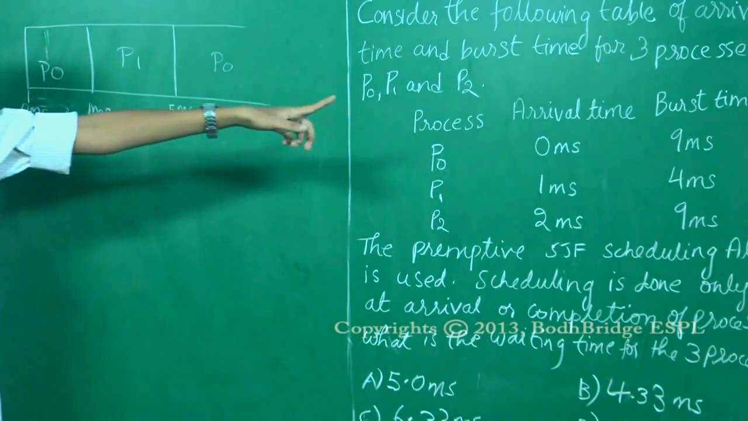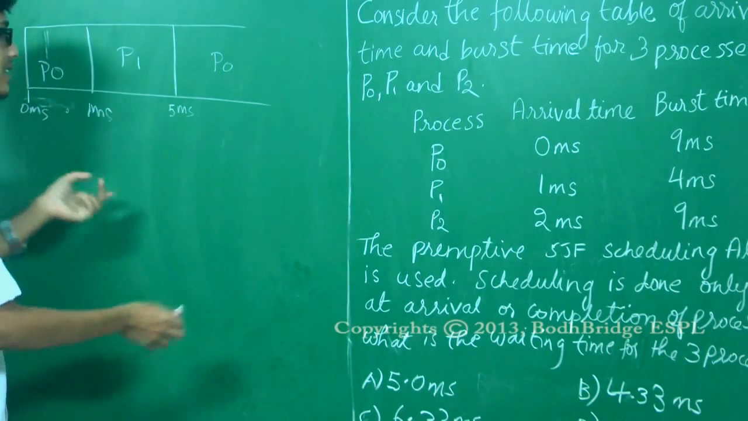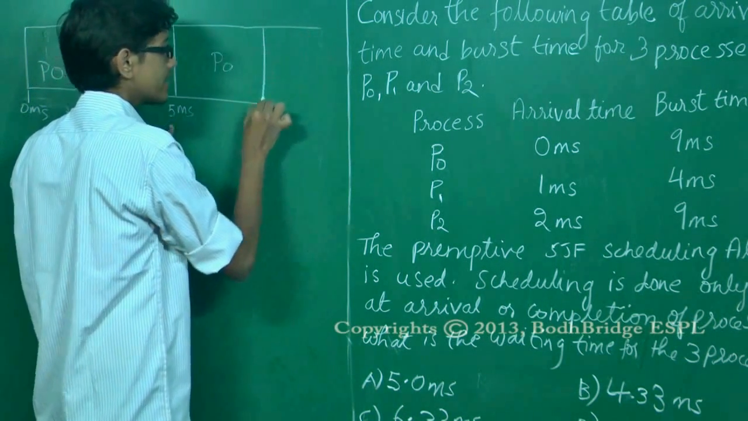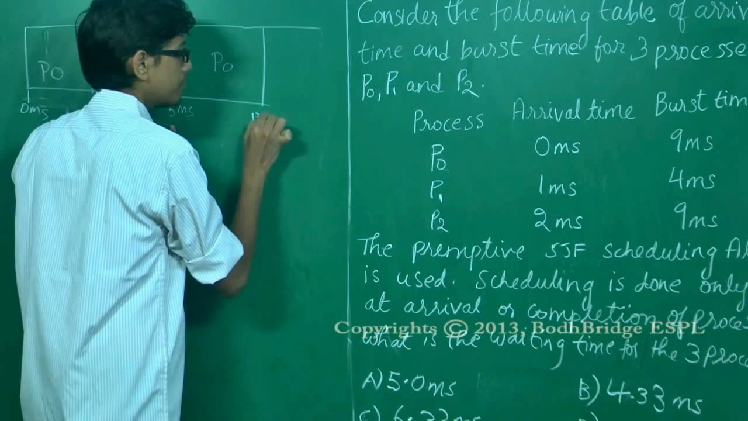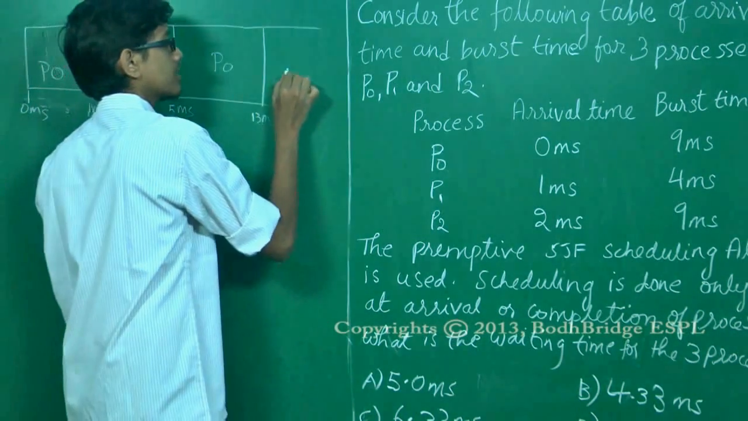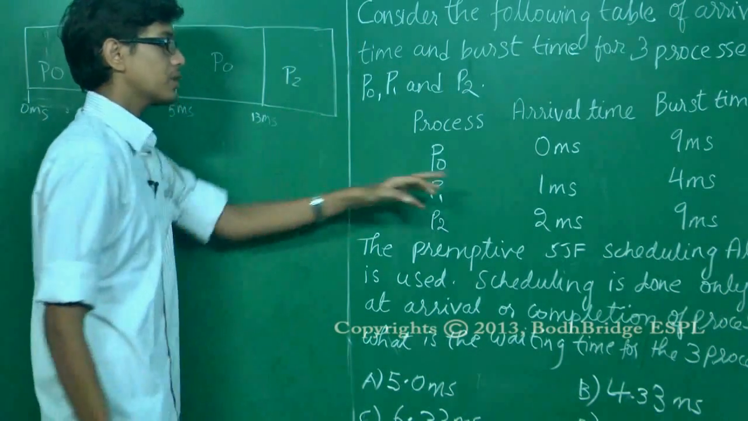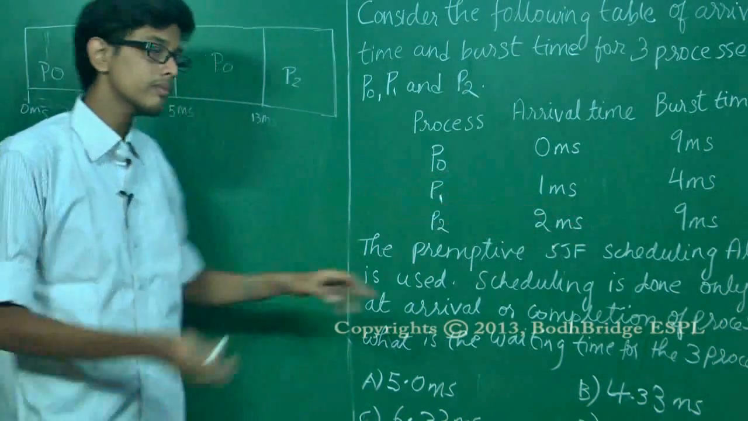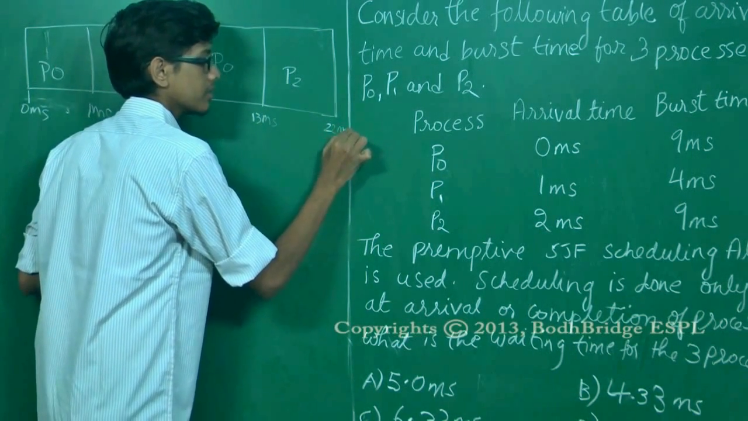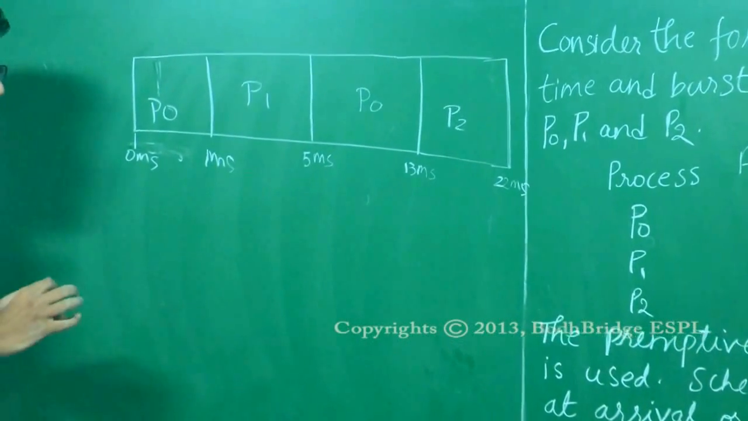So out of 9 milliseconds, P0 has finished 1 millisecond. So it has remaining 8 milliseconds. So 5 plus 8 is 13th millisecond. At 13th millisecond, P0 would have completed its job. Then P2 would do the rest. P2 has 9 millisecond burst time. So 13 plus 9 is 22. So at 22nd millisecond, the whole processes would have completed their jobs.